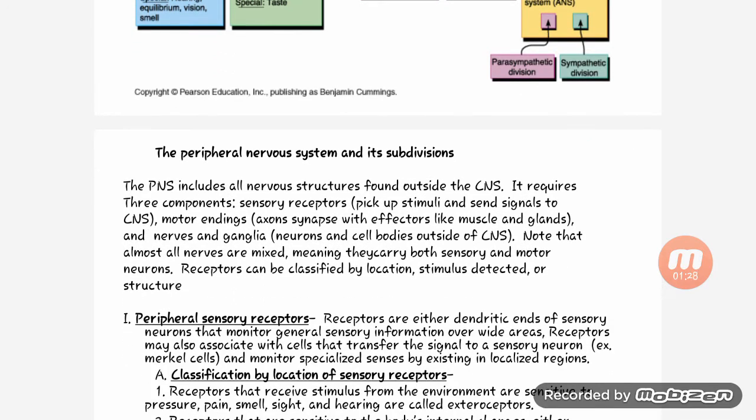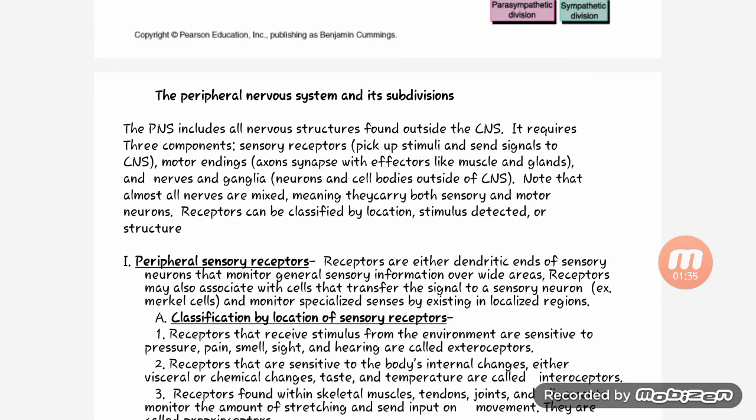So, the peripheral nervous system and its subdivisions. The PNS includes all nerve structures found outside the CNS. It has three components: sensory receptors pick up stimuli and send signals to the CNS; motor endings, axons that synapse with effectors like muscles and glands; and nerves and ganglia, neurons and cell bodies outside of the CNS. Note that almost all nerves are mixed, meaning they carry both sensory and motor neurons.